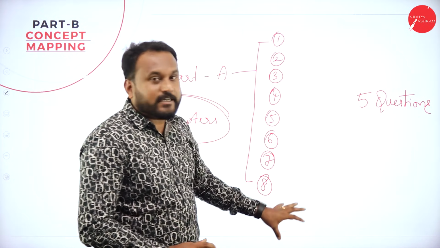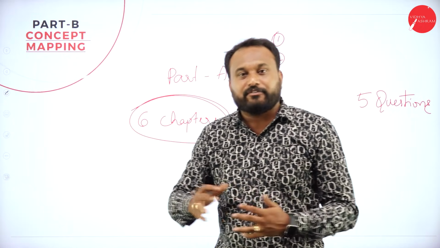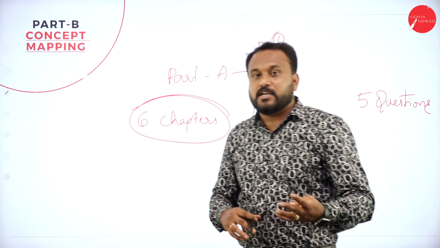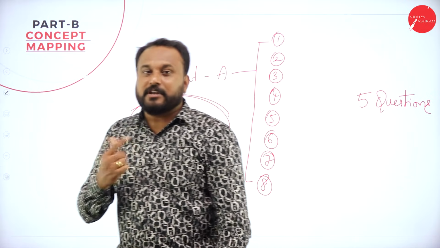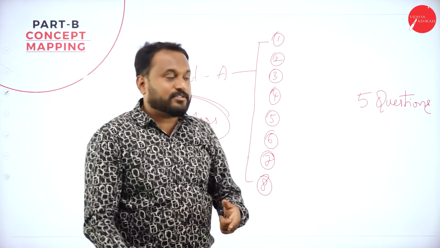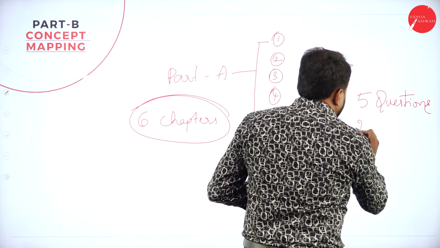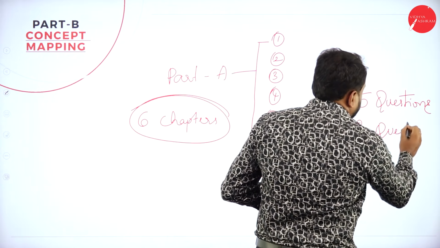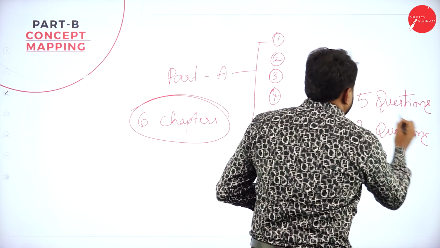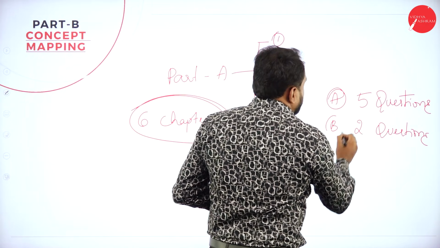You can actually write. Now, when we go with the part B, where we are supposed to write for 15 marks, you will be getting 4 questions. So understand, totally 8 plus 4 is 12 questions. In that 12 questions, we are supposed to write, see, the questions are like this. Here 5 and here 2 questions. That is, I'll tell you in clarity. In part A, you should write 5. In part B, you should write 2.